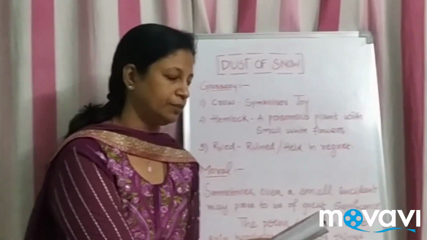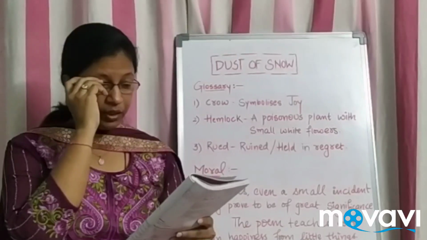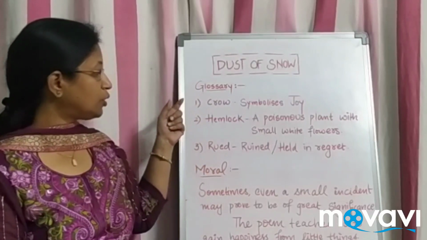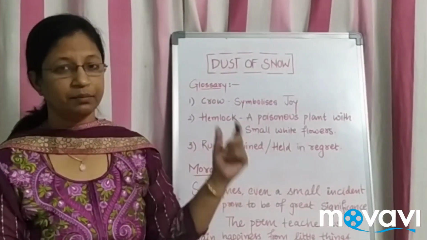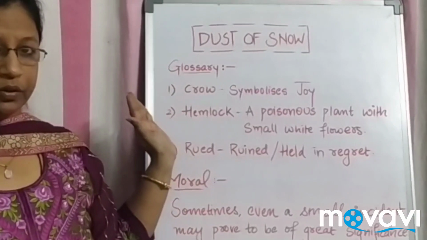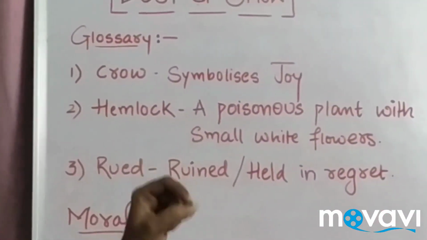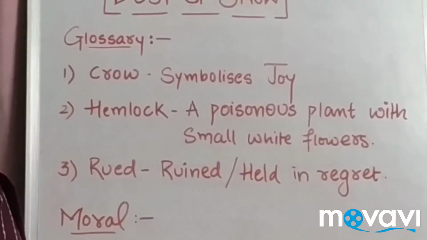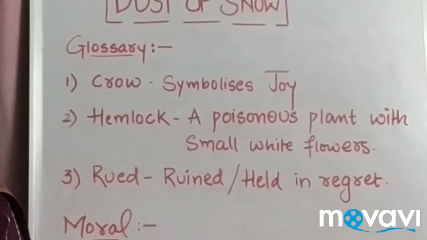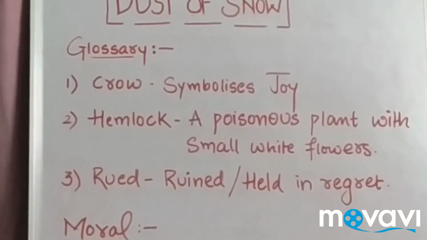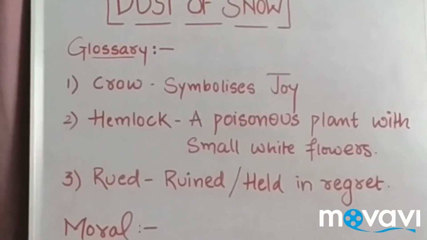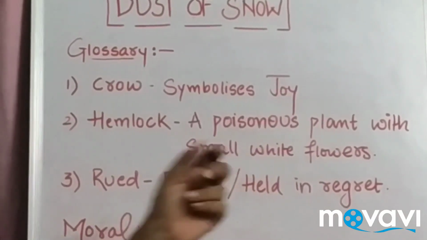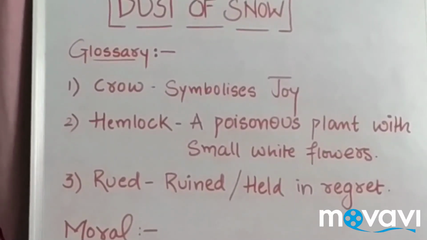Let's go with the first poem, Dust of Snow. You can see the glossary here. We have given it as the way of crow. The crow symbolizes joy in this poem. First look into the glossary and make a note in your textbook, and then go with the following of your lesson. Crow symbolizes joy. Hemlock is a poisonous plant. Then rude is given here; you are supposed to pronounce it as ruined, held in regret. That is the ruined part.